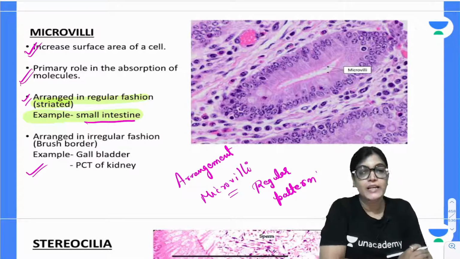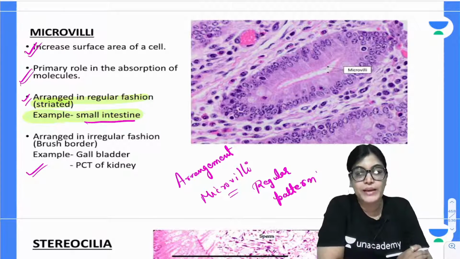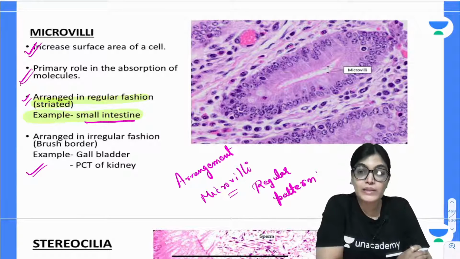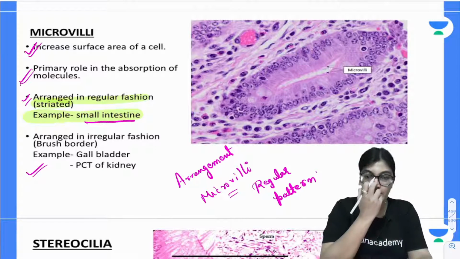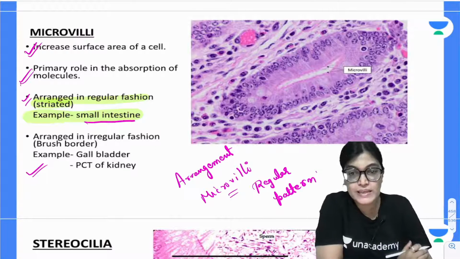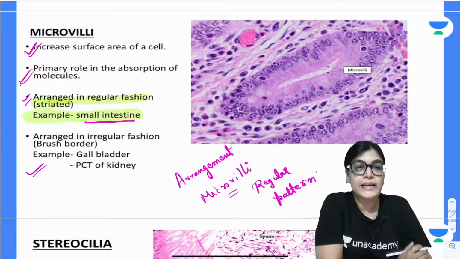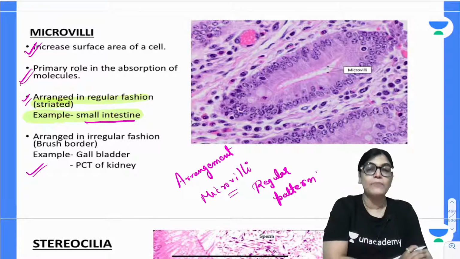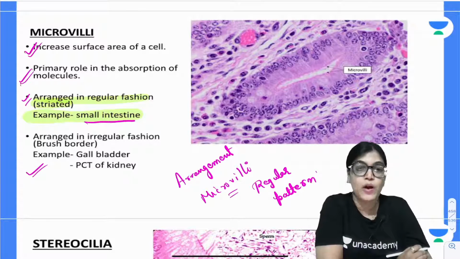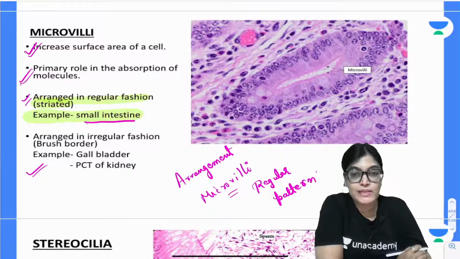When the arrangement of this apical modification is irregular, that is, the microvilli, which are the apical modification of epithelium, are arranged in a very irregular form, then it is called a brush border. An example of brush border epithelium is the PCT of the kidney. What is PCT?